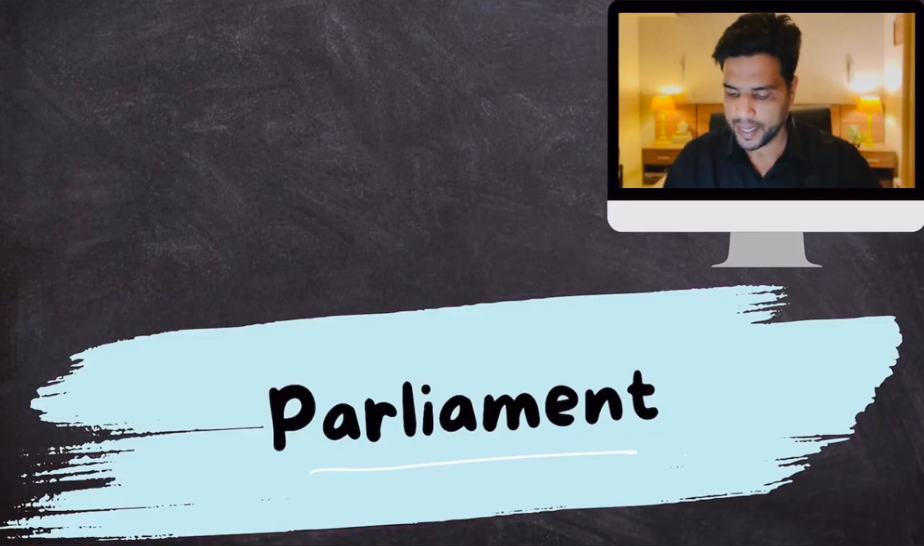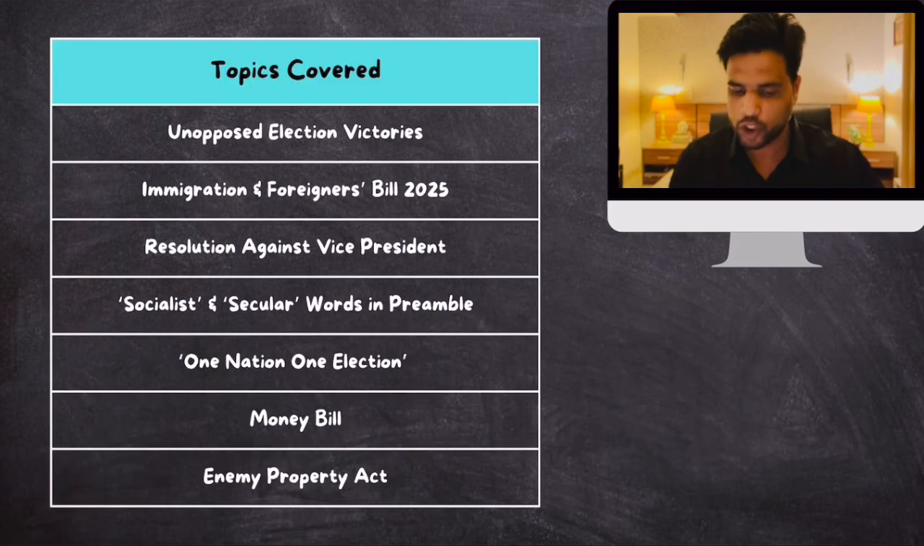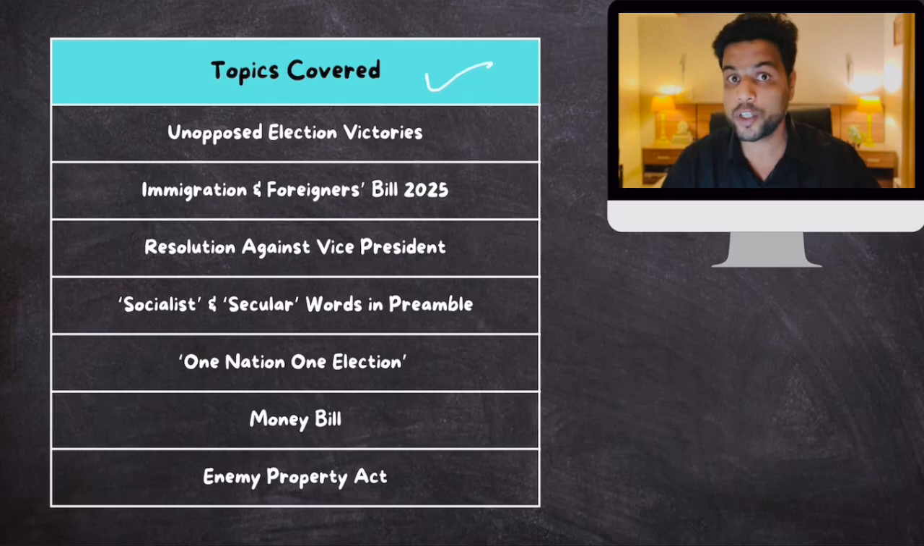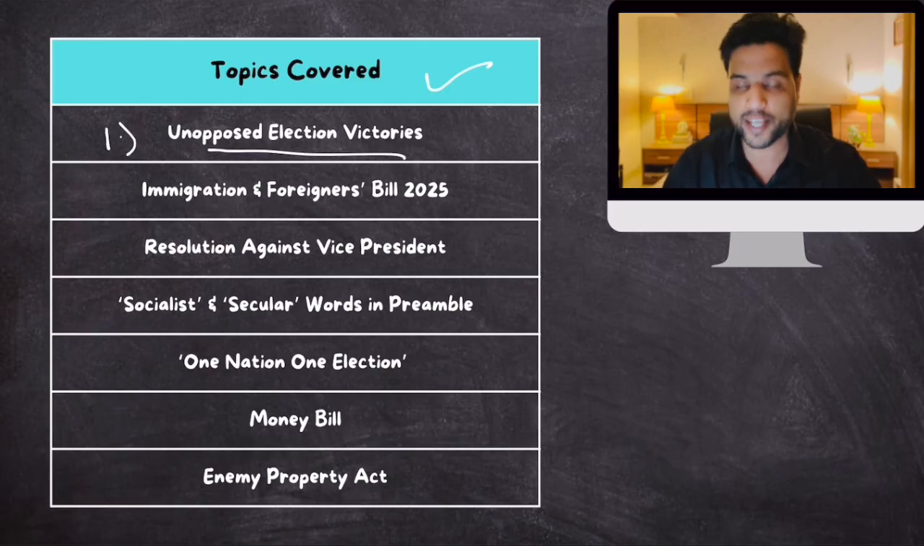Now within Parliament, here are the topics that we shall cover. These are the important topics that featured in newspapers in the past year. That's why we are covering them. They are very important, so listen carefully. Number one is unopposed election victories. The Supreme Court has taken cognizance of this scenario. There are some issues with respect to unopposed election victories.